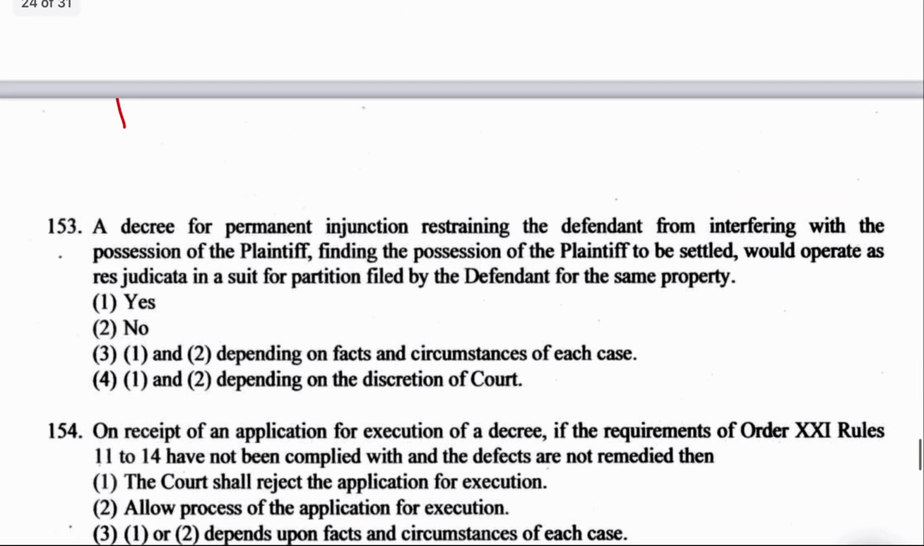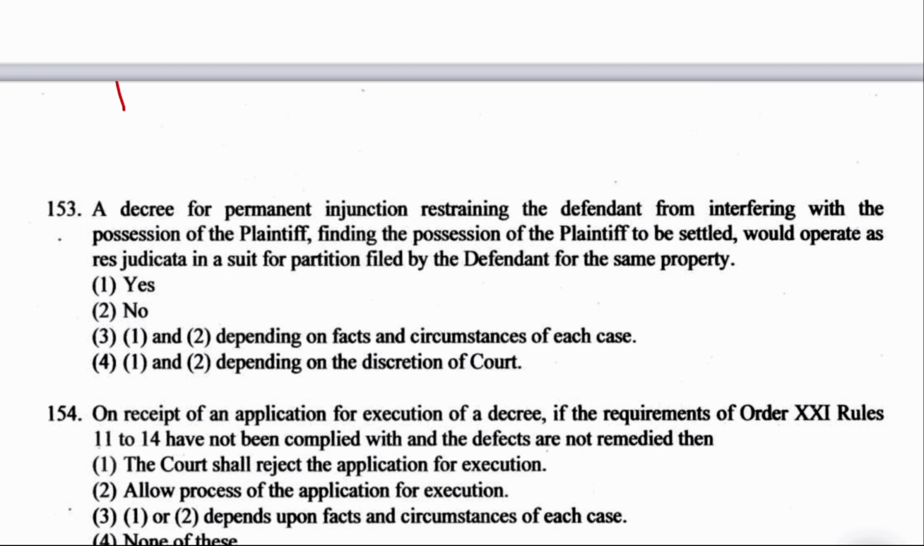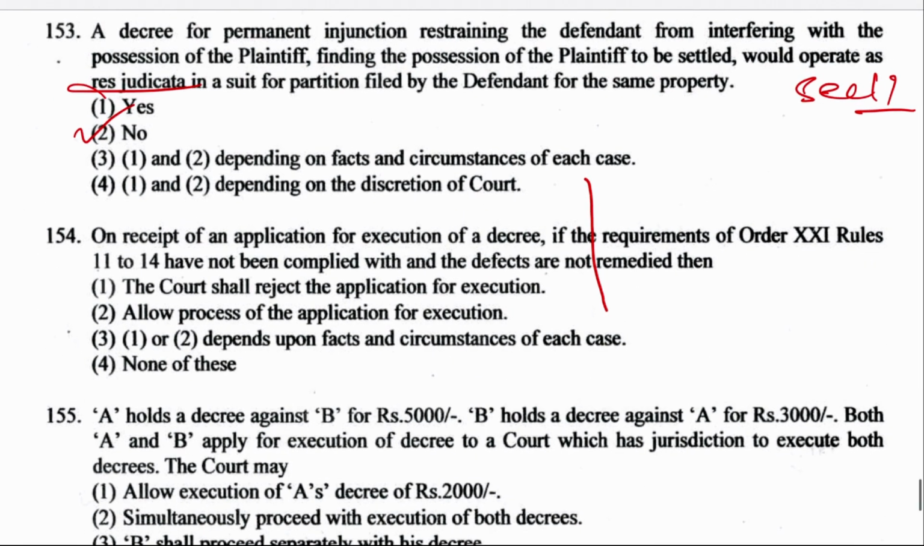Next question number 153. A decree for permanent injunction restraining the defendant from interfering with the possession of plaintiff, finding the possession of plaintiff to be settled, would operate as res judicata in a suit for partition filed by the defendant for the same party. Res judicata, with Section 11 of CPC. Would it operate as res judicata or not? The right answer for this is option number 2. No, it would not operate as res judicata in a suit for partition.